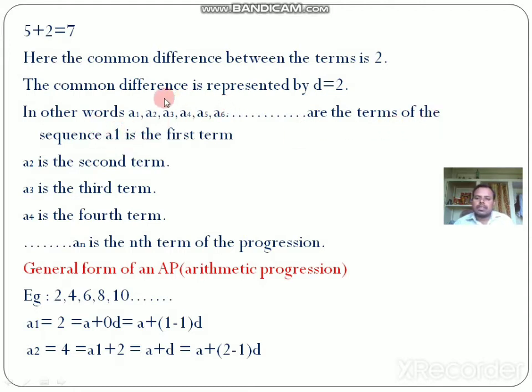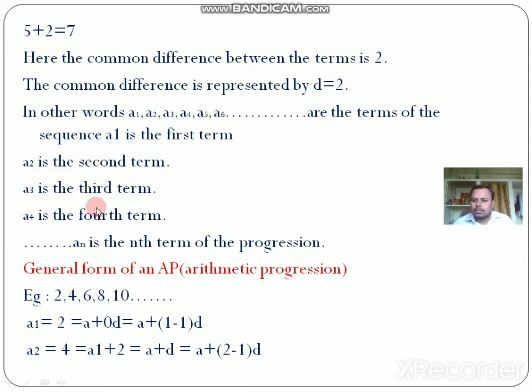So it is nothing but an infinite sequence. If you put dots like this, it is called an infinite sequence. So here in this progression, a1, a2, a3, a4, a5, a6, etc. are infinite sequences. In this infinite sequence, a1 is called the first term, a2 is called the second term, a3 is called the third term, a4 is called the fourth term, a5 is called the fifth term, and a6 is called the sixth term of the sequence.